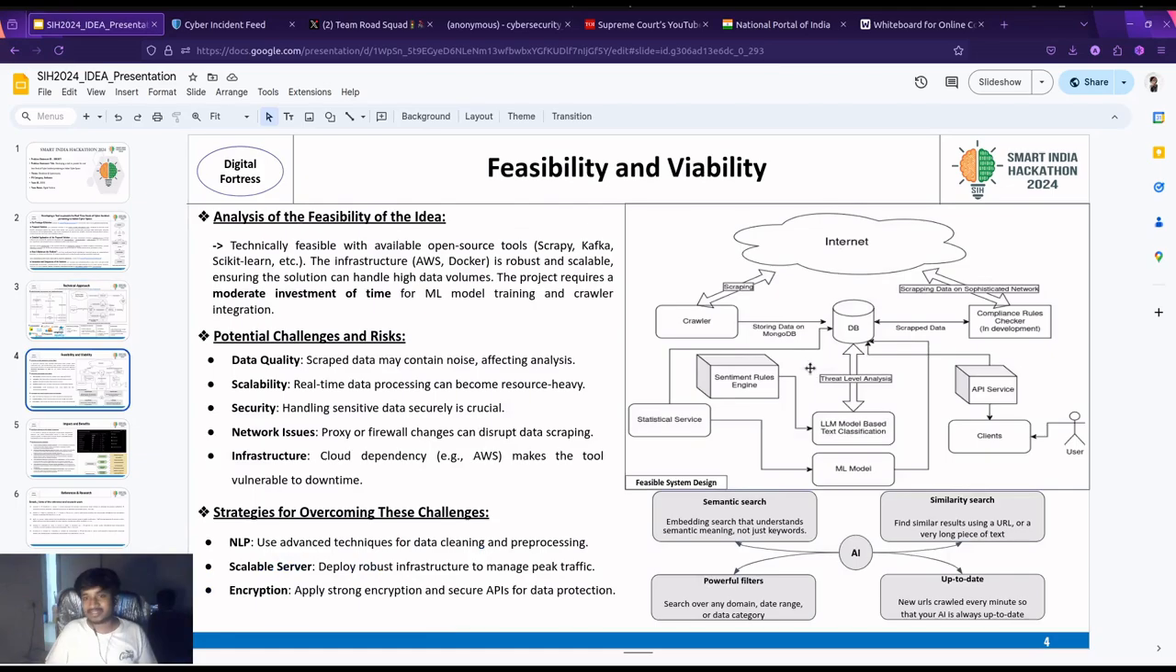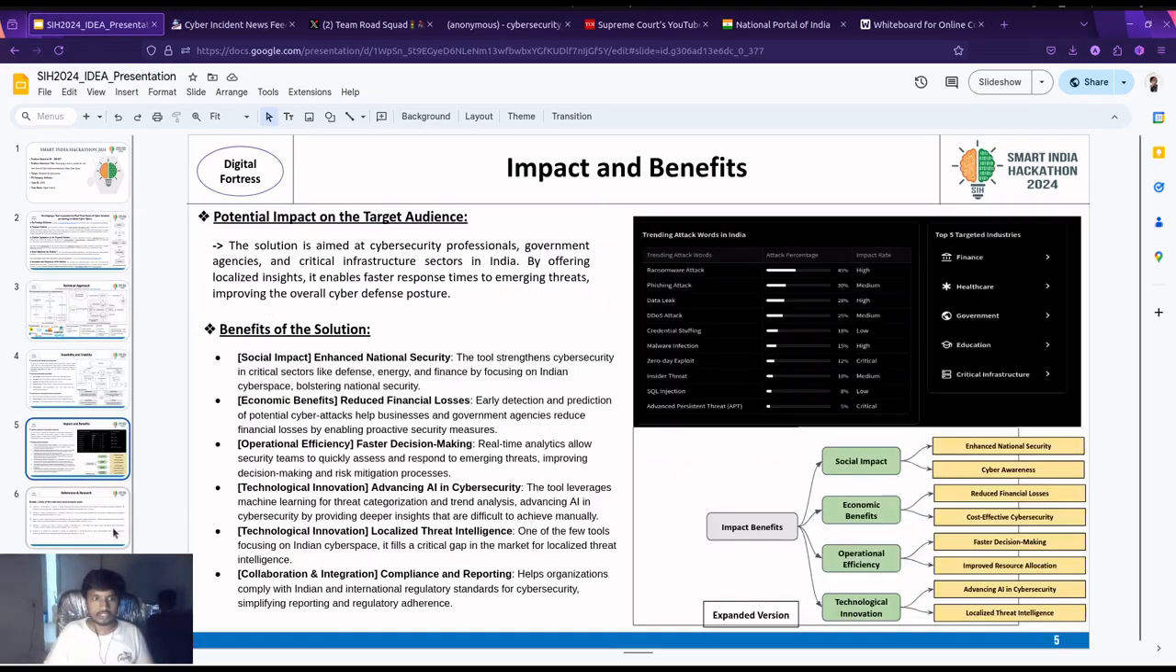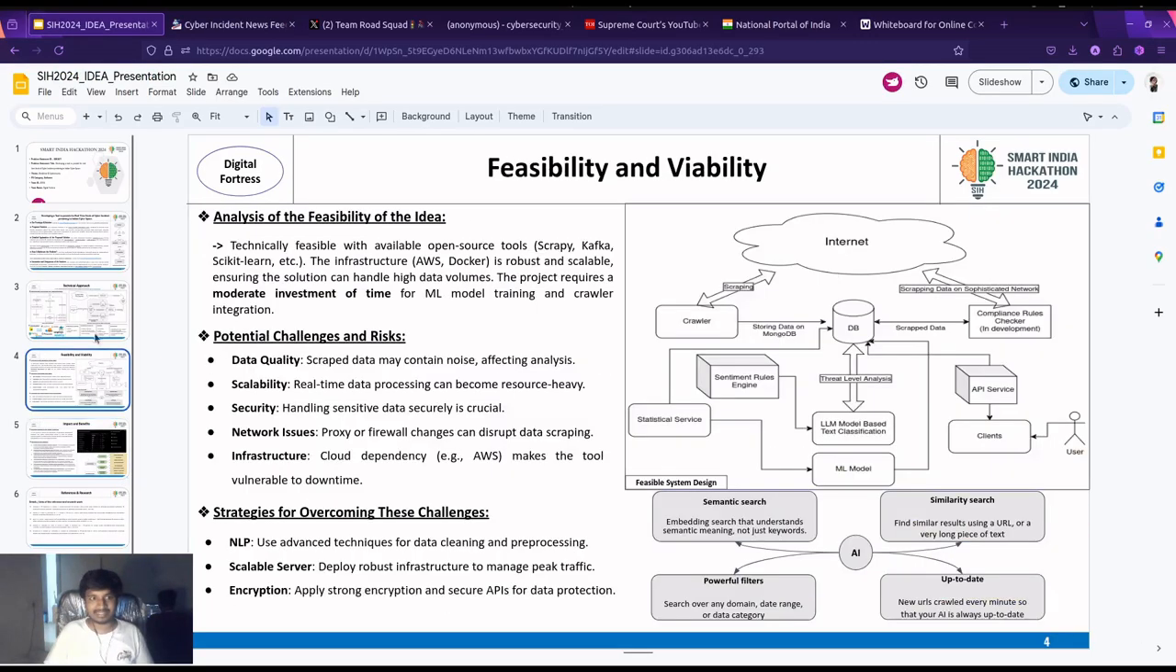We also created a system design where we are scraping the internet with crawlers, checking compliance rules, putting the data in a database, and then running the sentiment engine and statistical services with an ML model to extract information from the data and give you content which is connected with the Indian cyberspace. This is a very feasible system design which we created, and it is very cost effective to deploy on any of our servers. Okay, so I think that's it from my side.